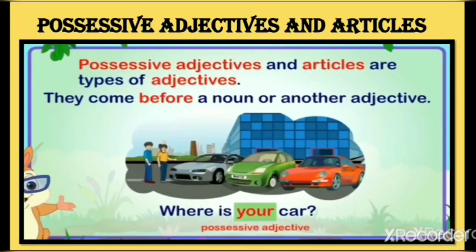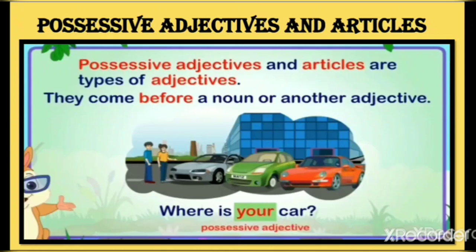Now children, let us study possessive adjectives and articles. When I say possessive, possessive means belonging, showing possession. That means something which is mine or something which is yours, which belongs to somebody.